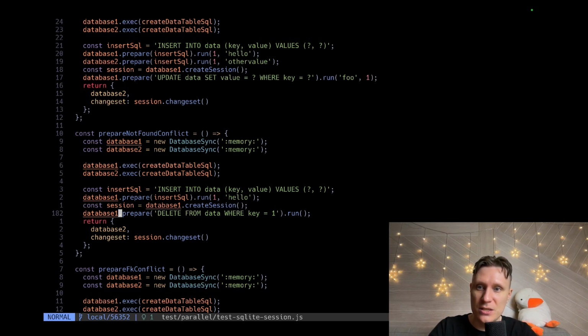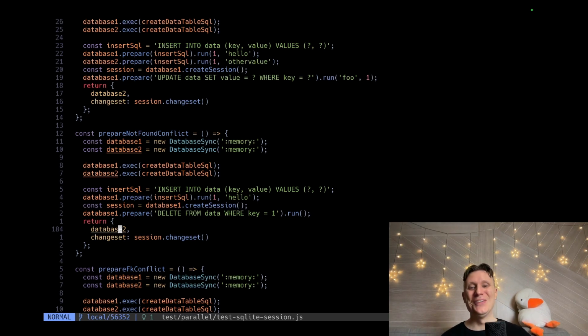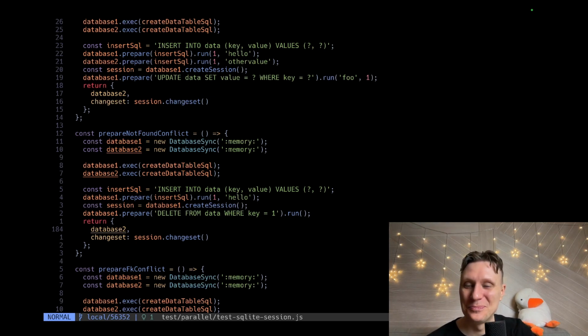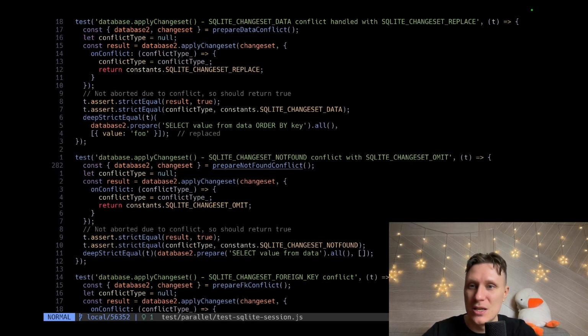Yeah, we're deleting, and we're returning the second database. Holy moly, this is so convoluted. So basically, this function creates two databases, and then it creates a change set and returns the second database. It's kind of convoluted. I don't know why the person did it like this, but it's okay. Now we understand what it does.